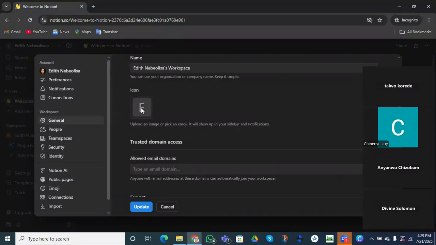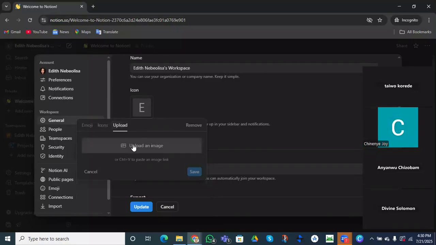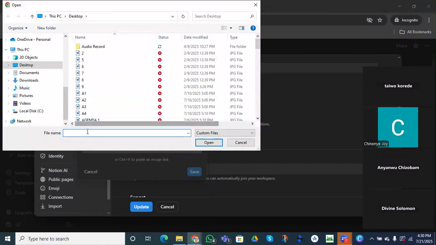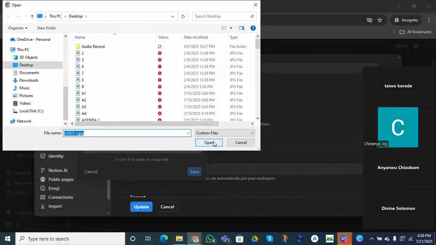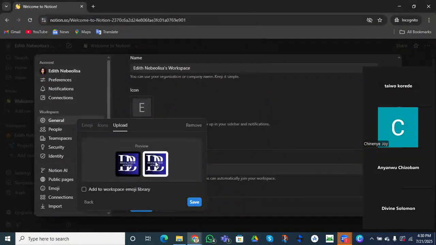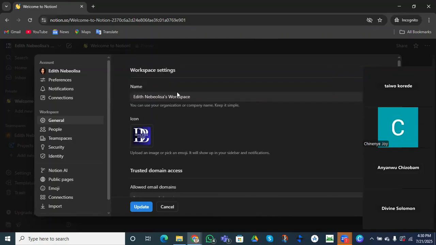Our workspace settings. So you can use an icon, or you can use an emoji. But for me, I love uploading my logo directly from the system. So let's go and get one of our logos and make it appear there, right? Which one are we using? All right, let's just take this one and we are saving it there. All right, so the logo is there and you can see the name of the workspace, right?